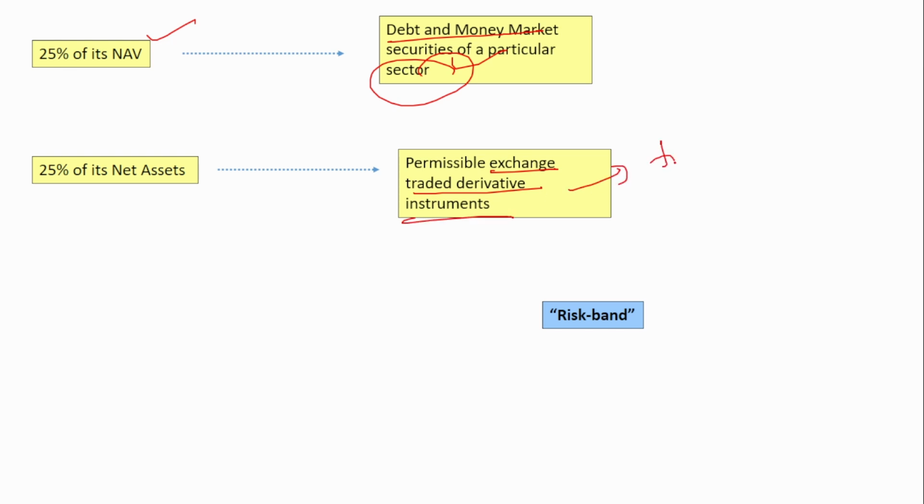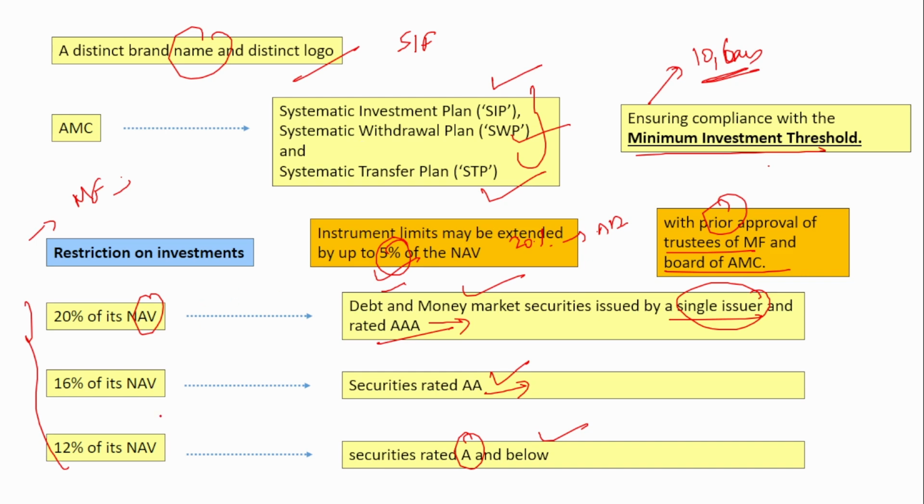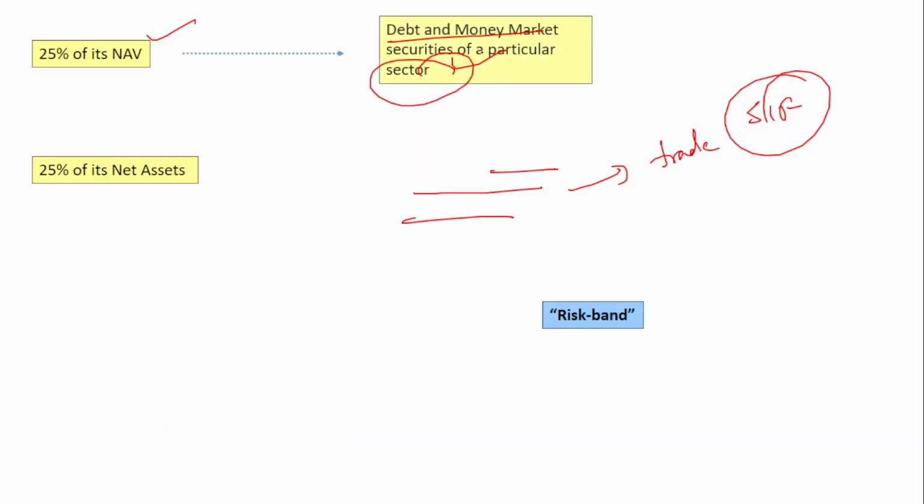Remember this, exchange traded derivative instruments are allowed in the SIF fund, but only up to a maximum of 25%. So you have to remember all these values. It is very, very important. 20, 16, 12. Next is 25% in case of debt and money market, and here 25% of exchange traded derivatives.